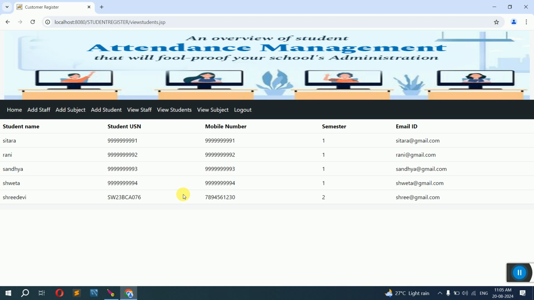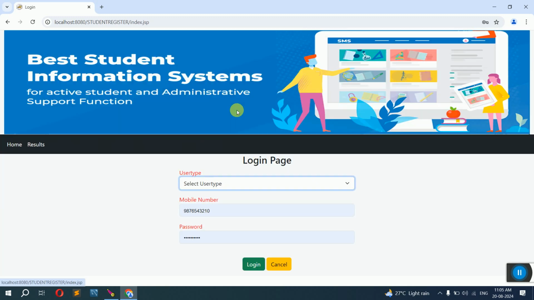Okay, but when we are explaining, if you want to add third semester students, you should add everything. You have to add the staff, you have to add the subjects, and you have to add the students also in this. Okay, so you have to add at least multiple subjects for that particular semester in this case. So administrative work is adding all the data, viewing all the data in this case, and that's it. Close from there.